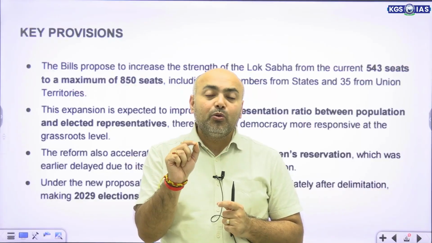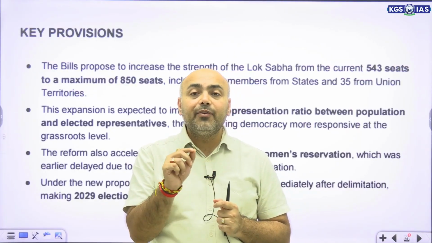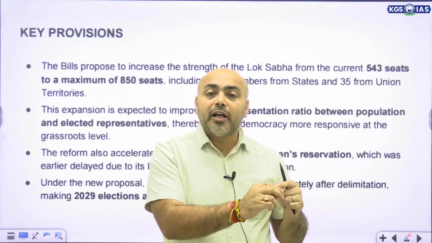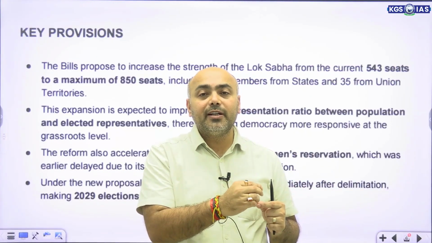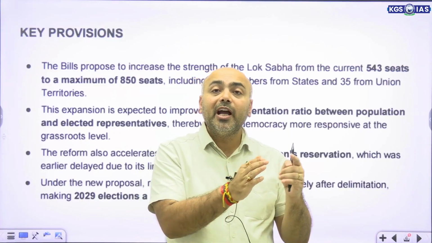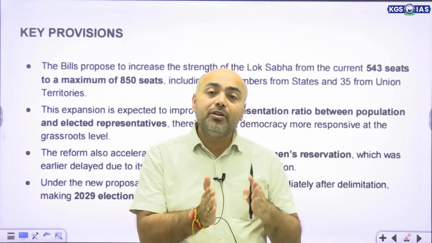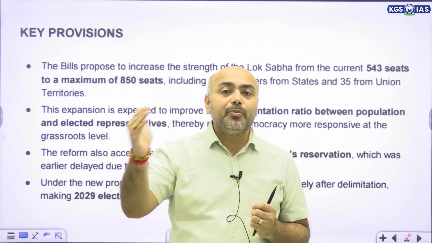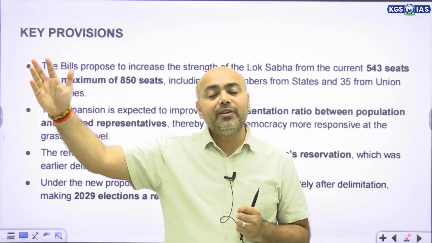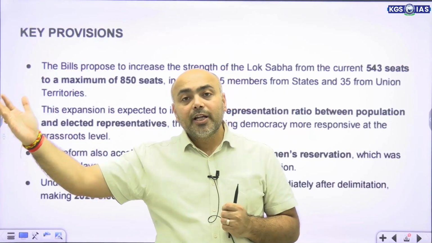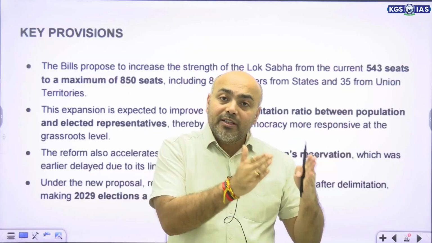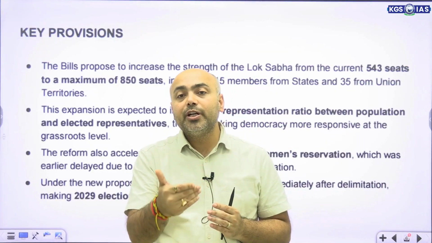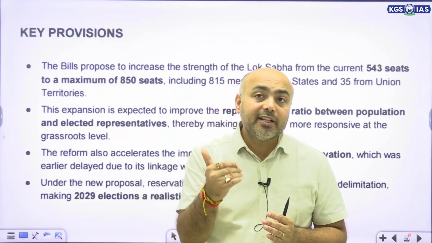The government wanted to change this. The government wanted to conduct delimitation, and as soon as the delimitation is conducted, women reservation would be applied. So they wanted to prepone the process. They did not want to wait for the 2031 data. They wanted to take up women reservation once the 2026 delimitation exercise is completed.